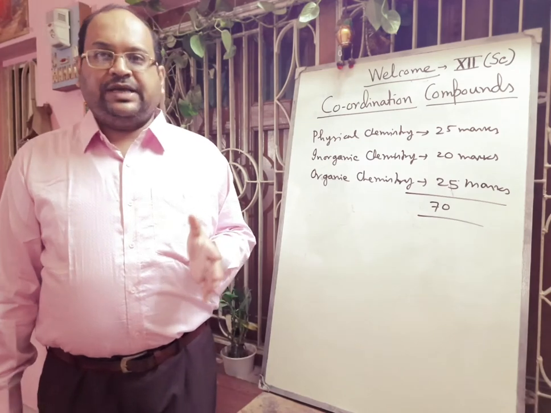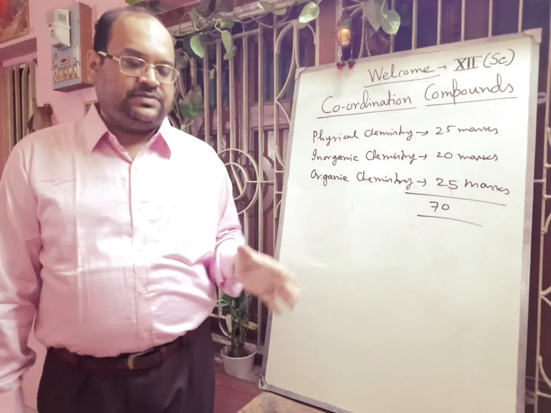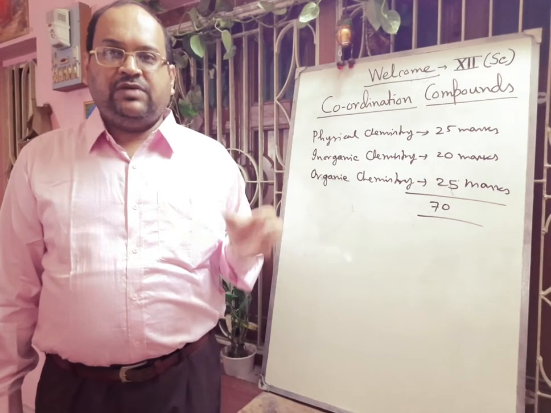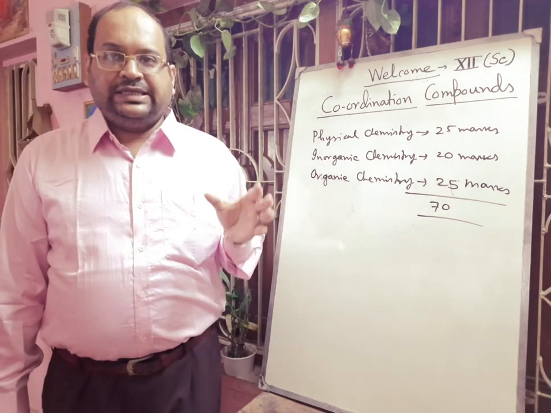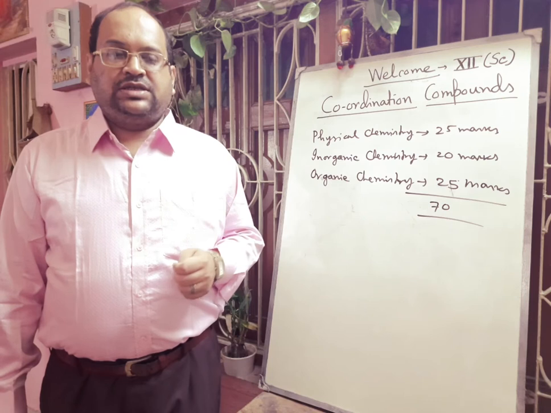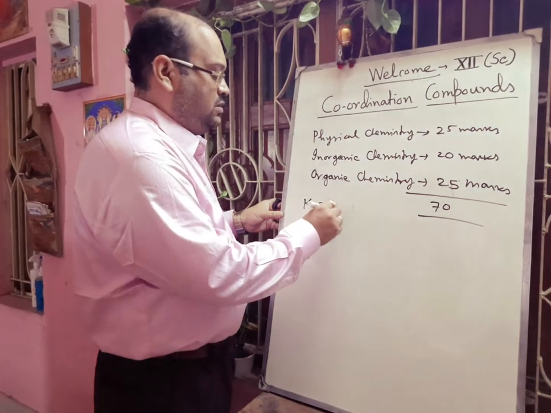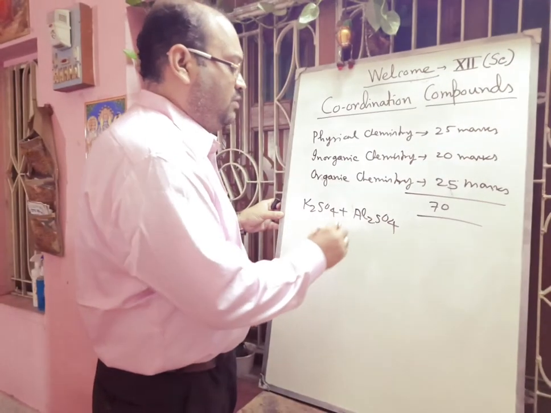So in your complex, first you have to know about double salt and complex salt, the difference between double salt and complex salt. When two or more salts form a new compound as a crystal, then they are called addition compounds or double salts. Suppose you take a saturated solution of potassium sulfate plus aluminum sulfate, then what will happen?